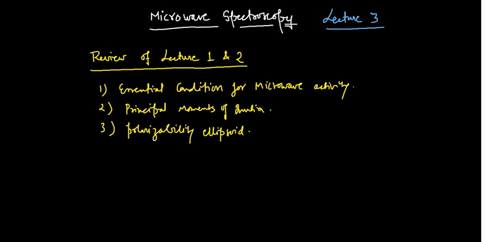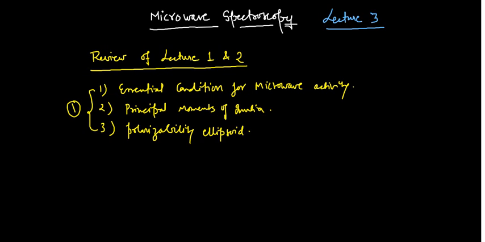Then you may have symmetric tops, and under symmetric tops you may have the prolate type, then oblate type, then spherical tops, and asymmetric tops. All this I have discussed. So this is for your lecture 1.